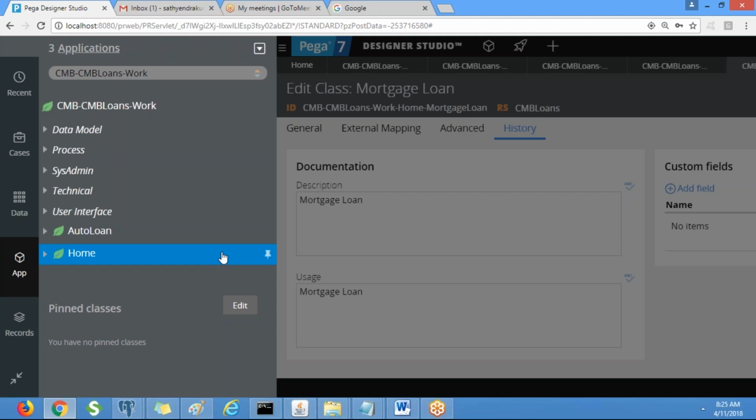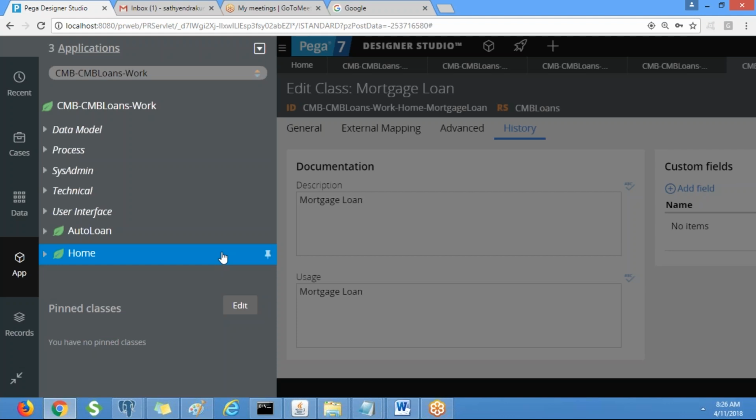So we need to create under auto loan, equity, and mortgage. So instead of creating that form under these three different classes, you create it in common place so that you can inherit that. Okay, so now let's see, you can create it under framework class, that is the directory inheritance of all these work types, or you can create it under work class so that it can reuse that.